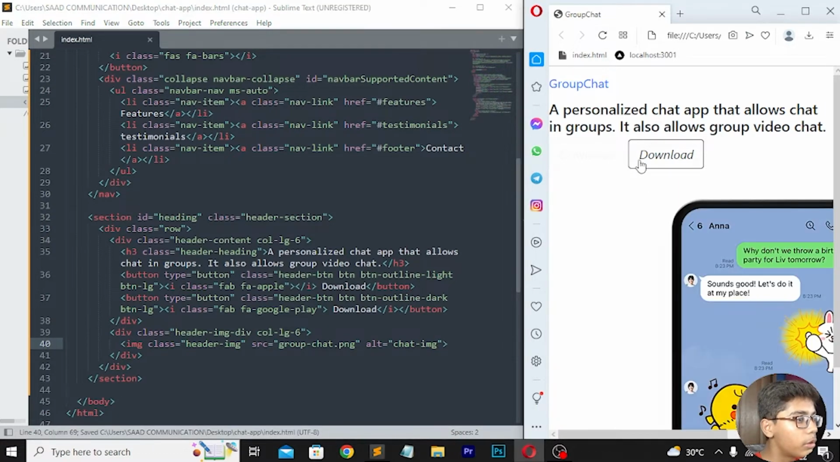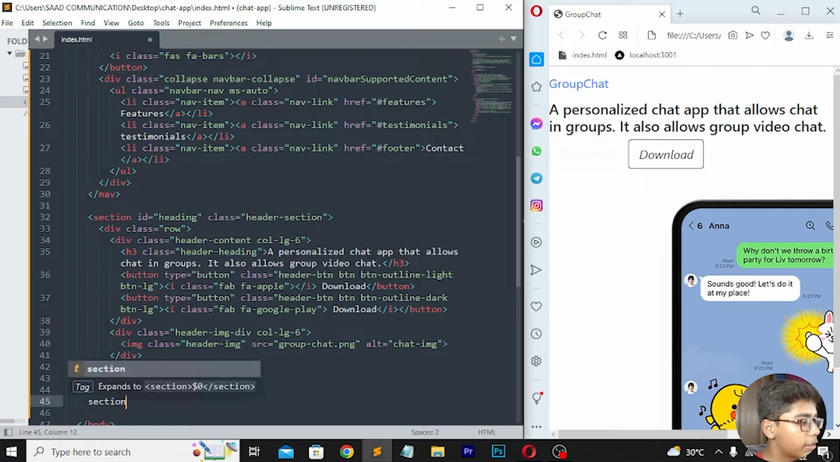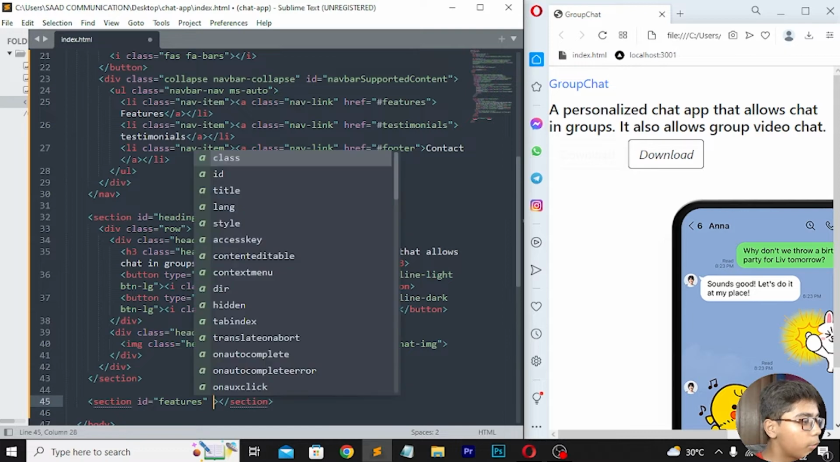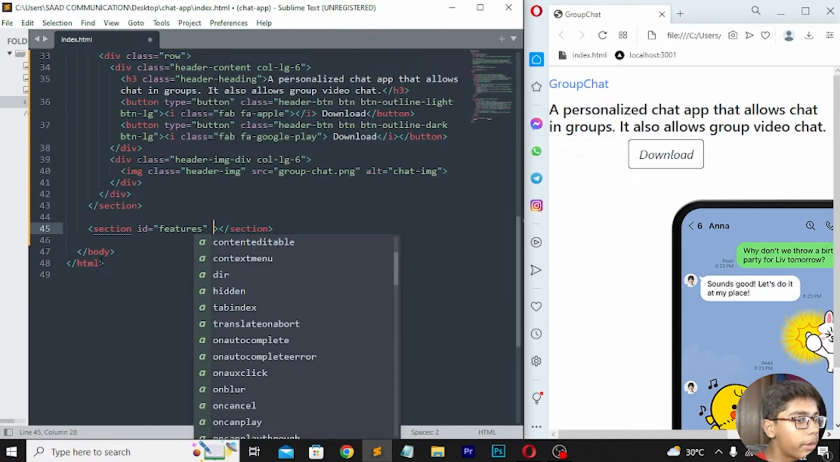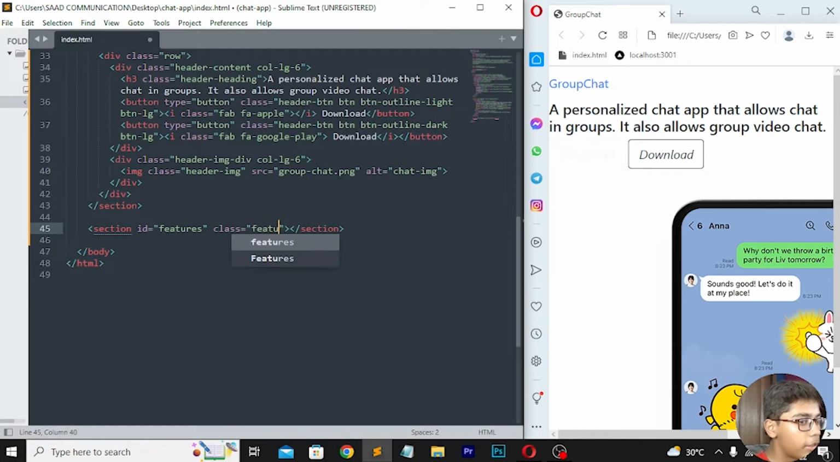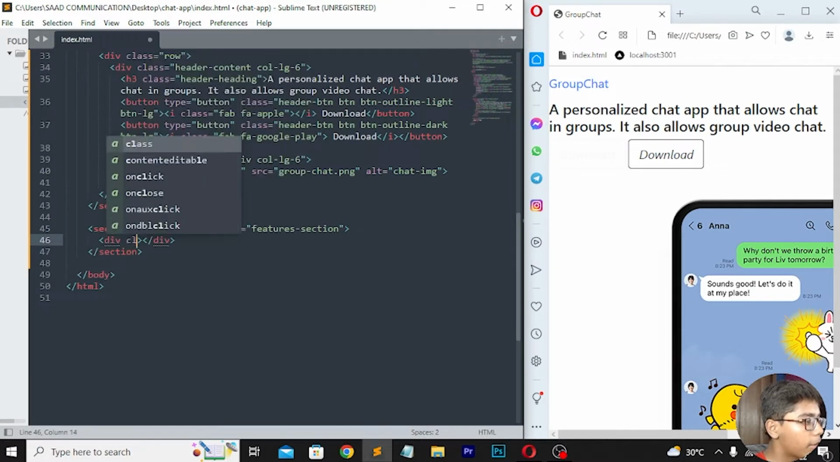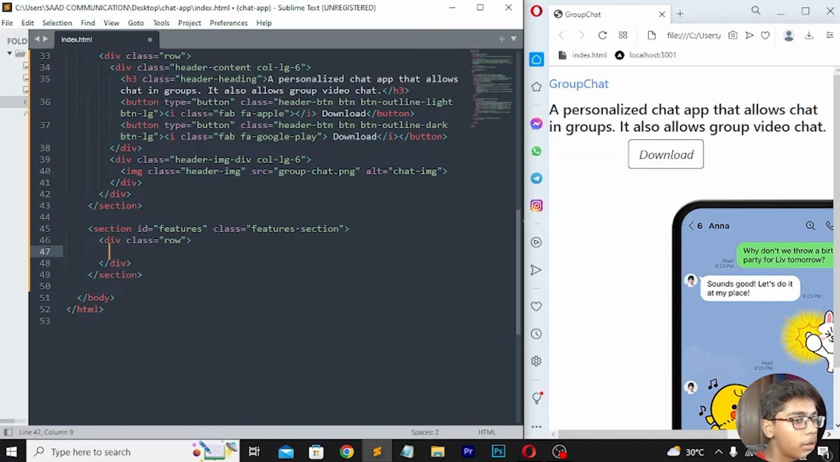Save this, then you have to reload. You can see we are getting this chatting image here like we needed. Now we have to write a section tag here with features. So here I will be moving down, writing section, then you have to write id features, then move forward, and here I will be writing class features-section. Then move down, right here div class row, move down here, then right here div class which will be features-div.